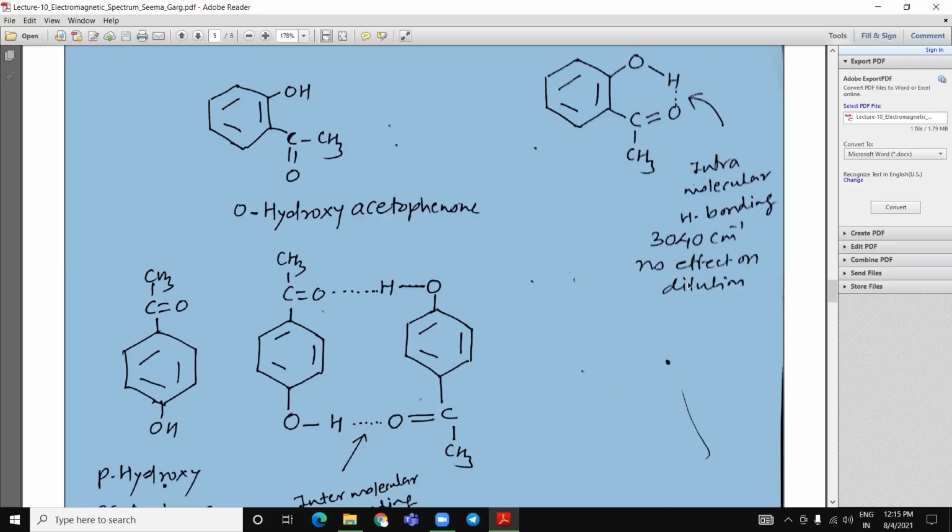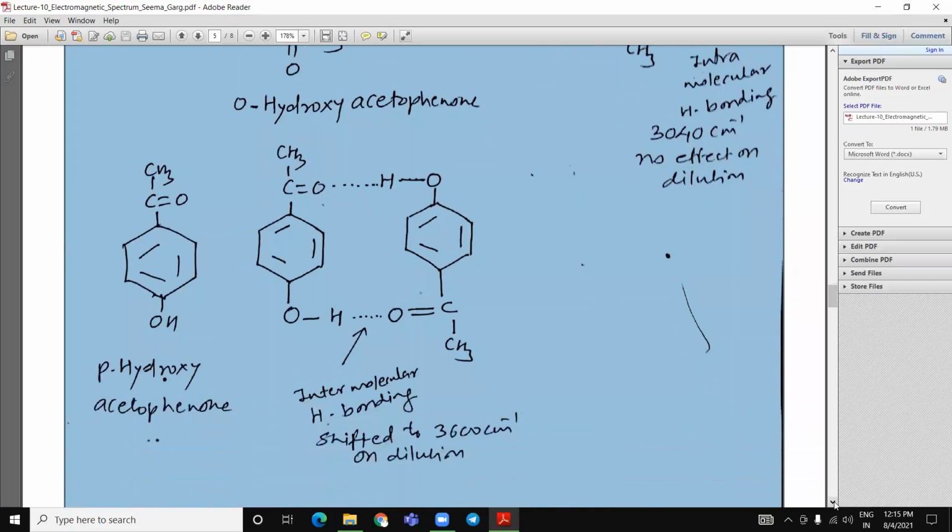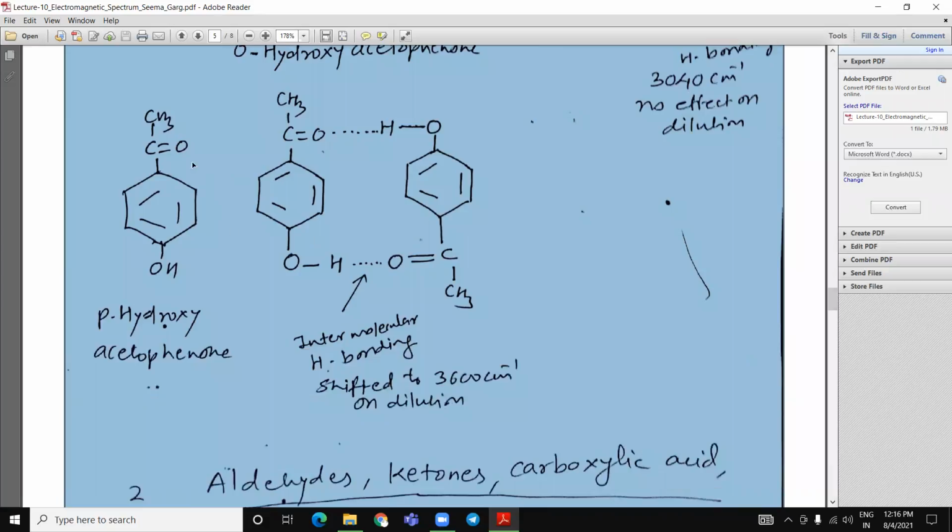There is no effect of dilution, and it is observed at 3040. In parahydroxyacetophenone, the hydrogen bonding is intermolecular, and it has a higher value on dilution.